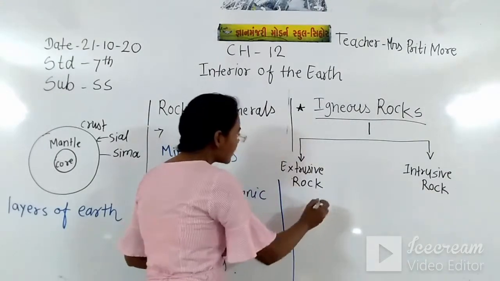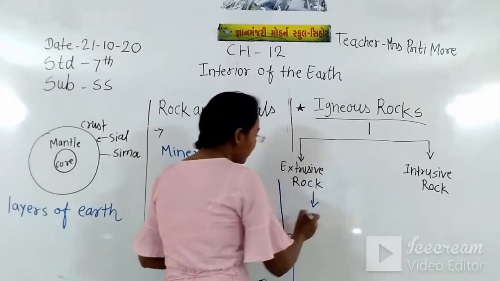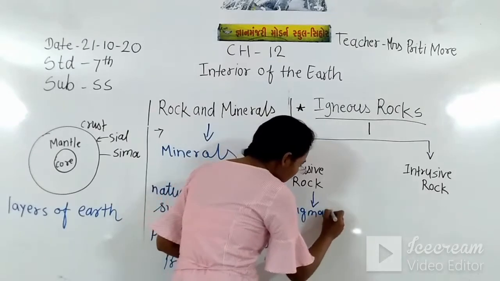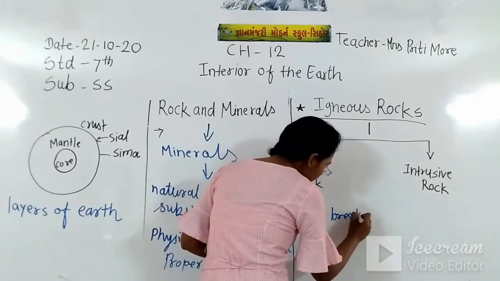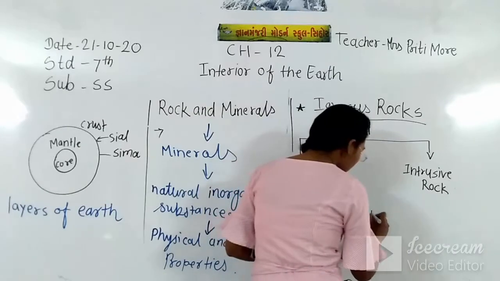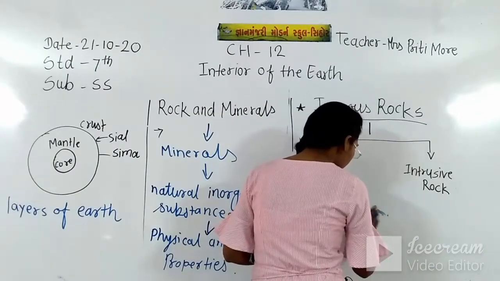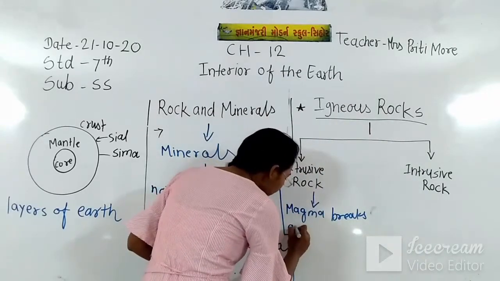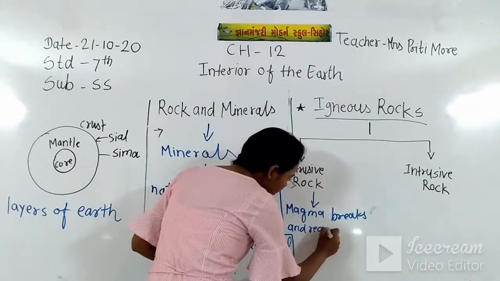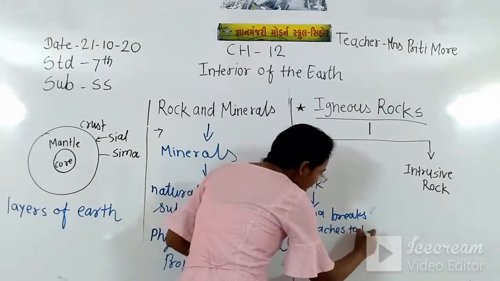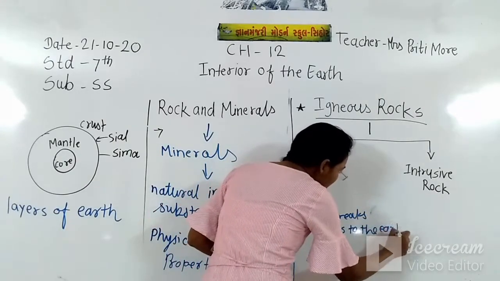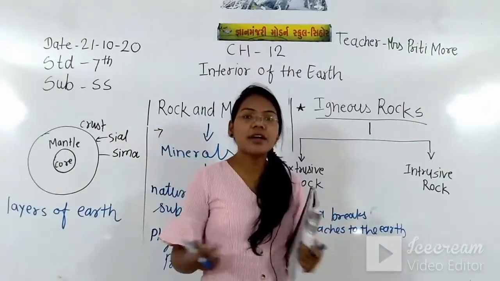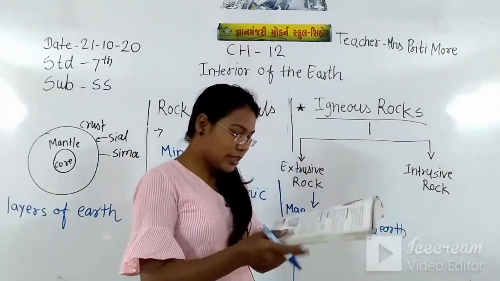How does this become? Magma breaks through the crust and reaches the surface of the earth.